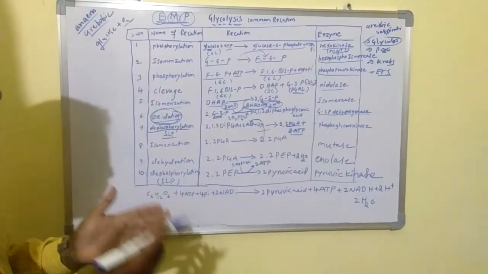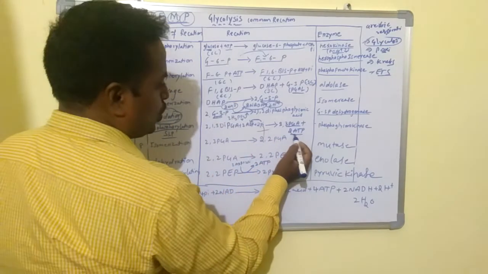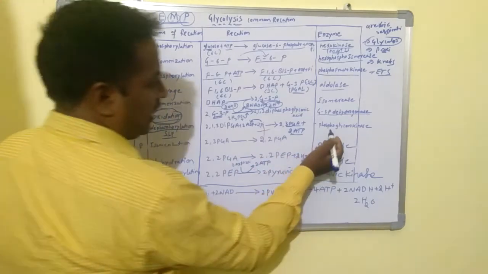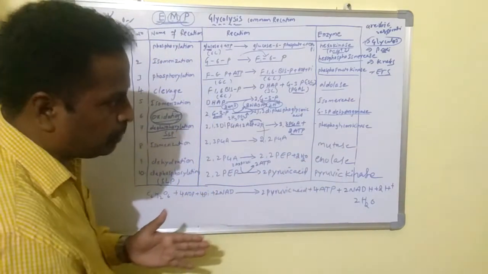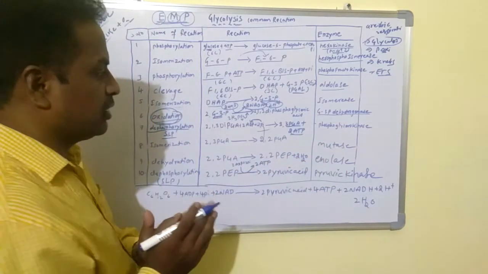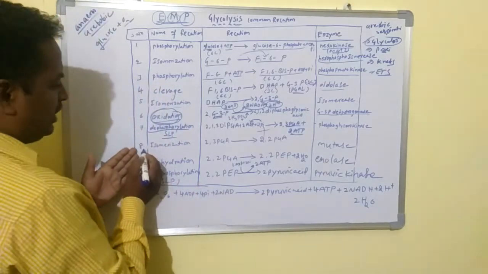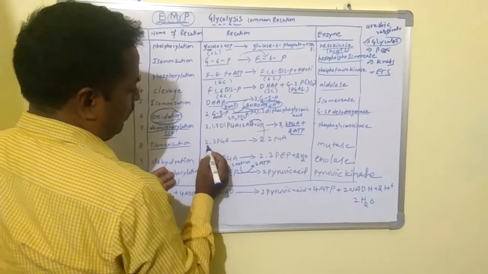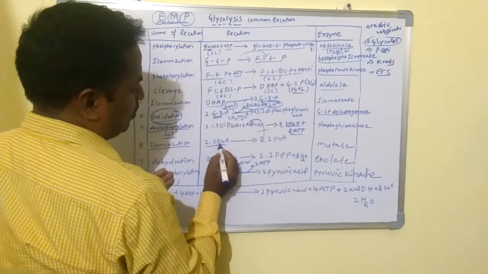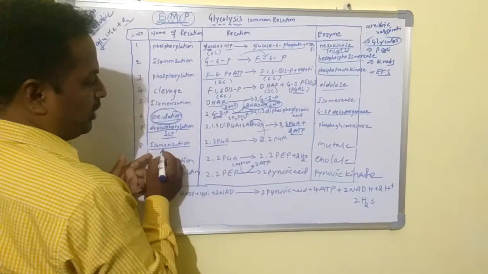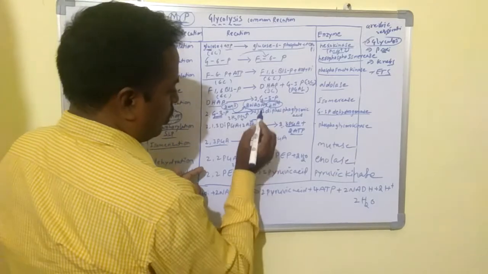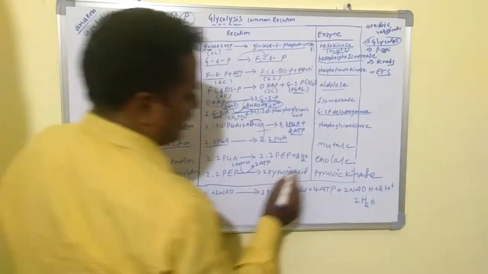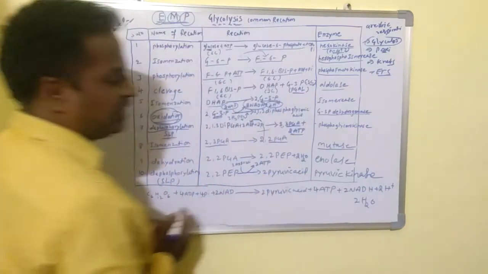3-phosphoglyceric acid is also formed. So 3-PGA is formed and 2 ATPs also formed. So it is a substrate level phosphorylation. This reaction is catalyzed by phosphoglycerokinase. Then the eighth reaction, isomerization. The 2 moles of 3-phosphoglyceric acid undergo isomerization to form 2 moles of 2-phosphoglyceric acid. This reaction is catalyzed by mutase enzyme.